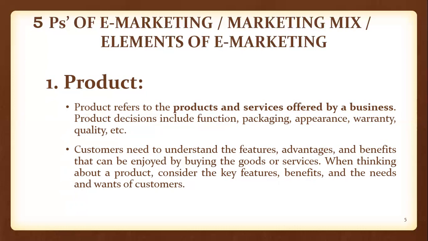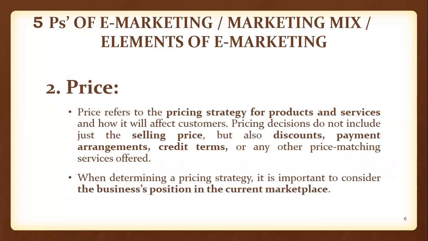So this is about the first P, which stands for product. Next, the second P of e-marketing, or second P of the marketing mix, or second element of e-marketing, is price. The second P stands for price. And what does price mean? Price refers to the pricing strategy for products and services and how it will affect the customers. Pricing decisions do not include just the selling price, but also discounts, payment arrangements, credit terms, or any other price matching services offered.